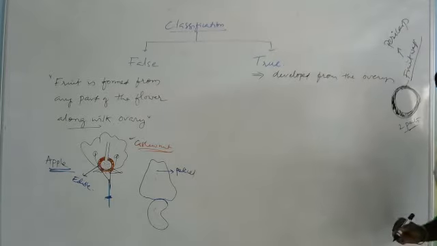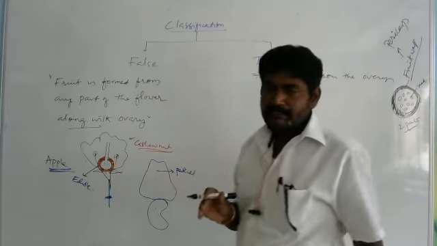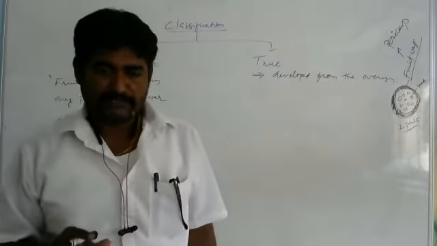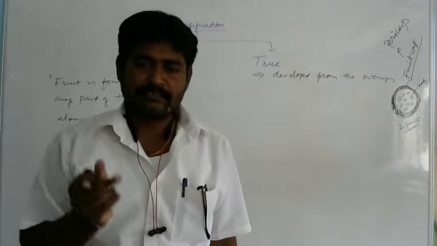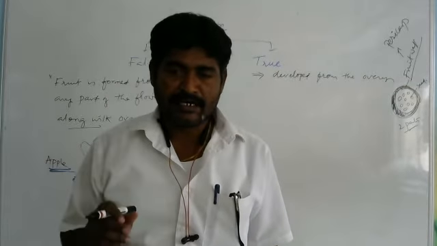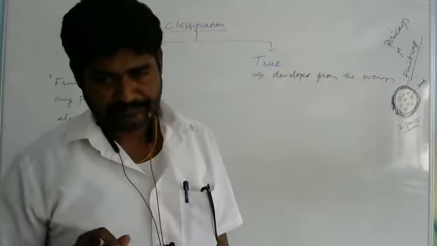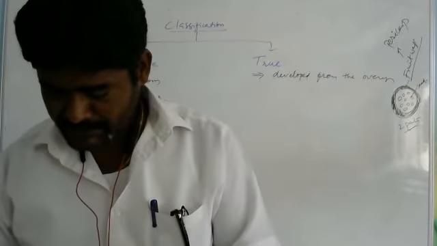The fruit wall is called as the pericarp, and inside this, these are nothing but the seeds. It means true fruit consists of two parts: the fruit wall, that is pericarp, and the seed. Seeds are surrounded by the pericarp or the fruit wall. Okay, right now.